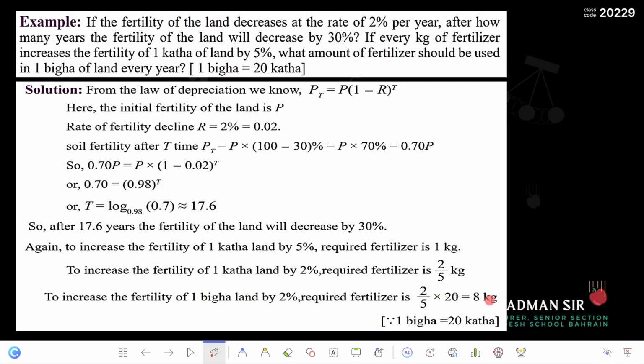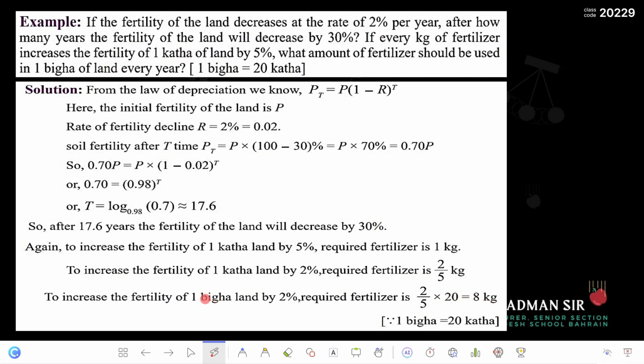So you get 8 kg. Here if you want, you can write 1 bigha or 20 kata. If you find it easier to understand that here is 1 kata, then here is 20 kata, so we multiply 20. But if you write 1 bigha also, no problem, they both are same. 1 bigha is equal to 20 kata. So if you do the multiplication, then the answer will be 8 kg.